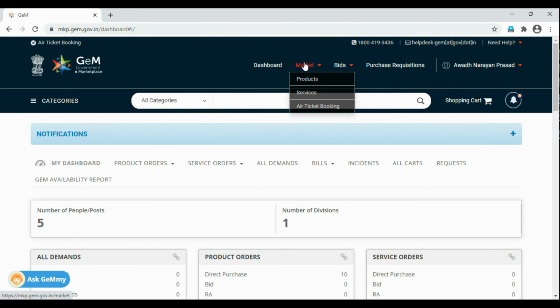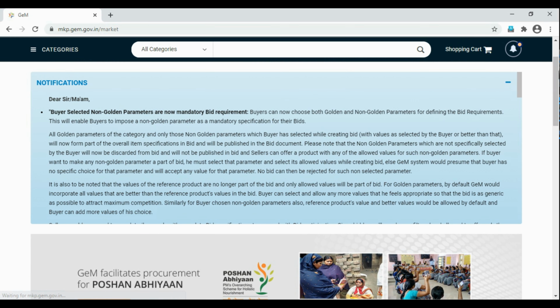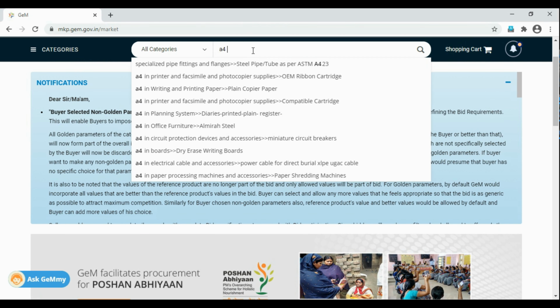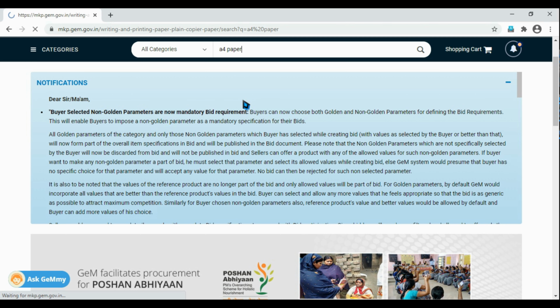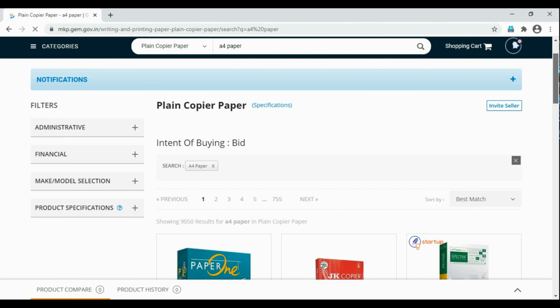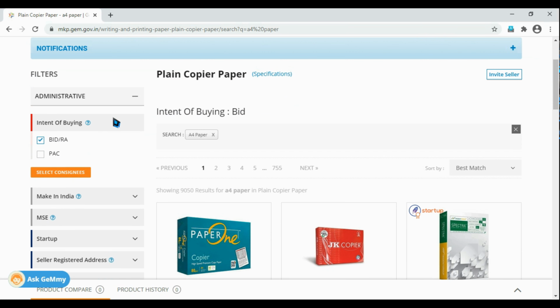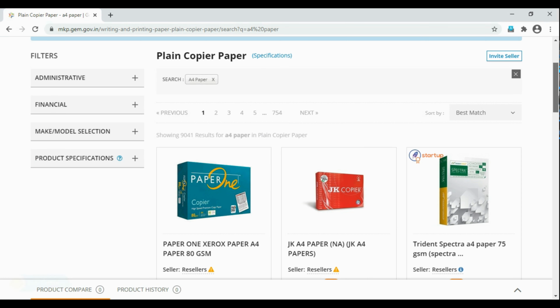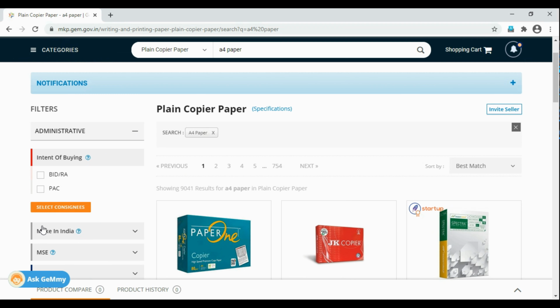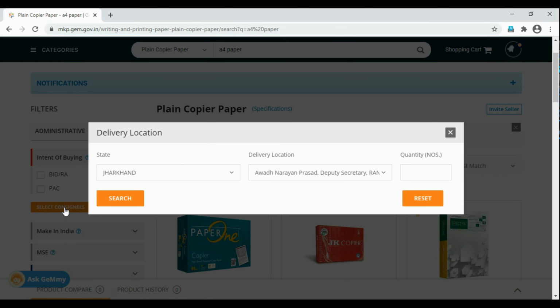On the market area, since I'm taking a stationery item, as I've got a lot of response from the stationery one, A4 paper is the most common and most purchasable item on Gem. So go type A4 on the market area, a new window is going to appear, something like this, showing different brands and different OEMs and different models of A4 paper. In the administrative part, I need to mention the quantity. I'm going to take the quantity as huge because I need the price to be more than 25,000 so that I can initiate a bidding. So I'm taking 100.